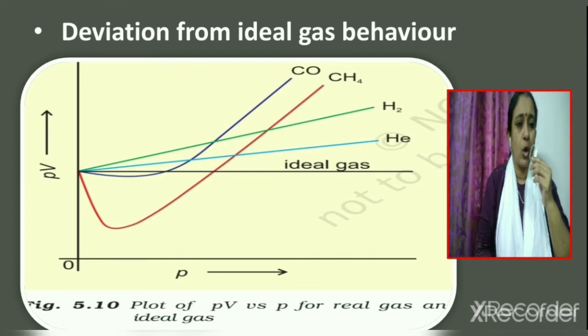Now consider the plots obtained for gases like carbon monoxide and methane. Here we can find negative deviation. That is, the product PV first decreases with the increase in pressure and then reaches a minimum value. After that, the product PV increases. It crosses the line for the ideal gas, and thereafter the product PV increases continuously with increase in pressure, or it shows positive deviation after crossing the line for the ideal gas.